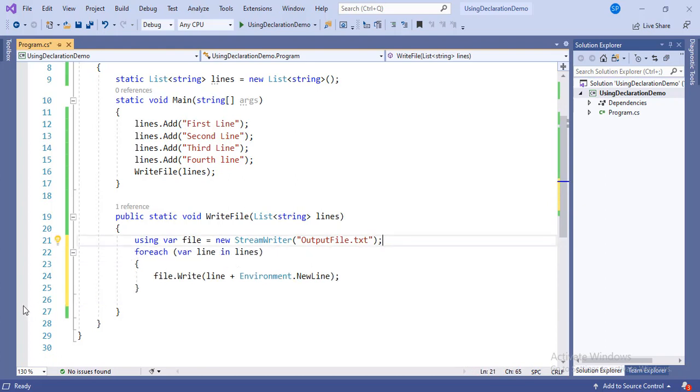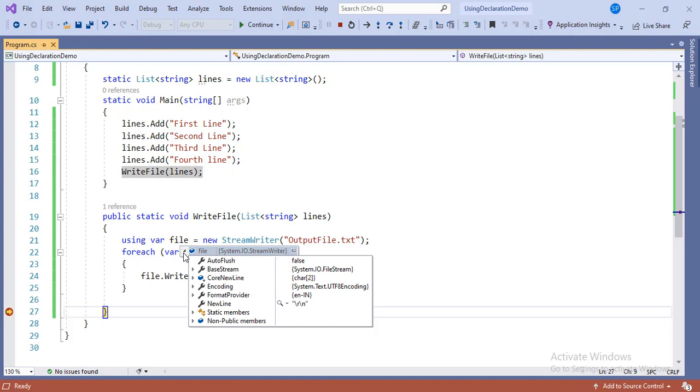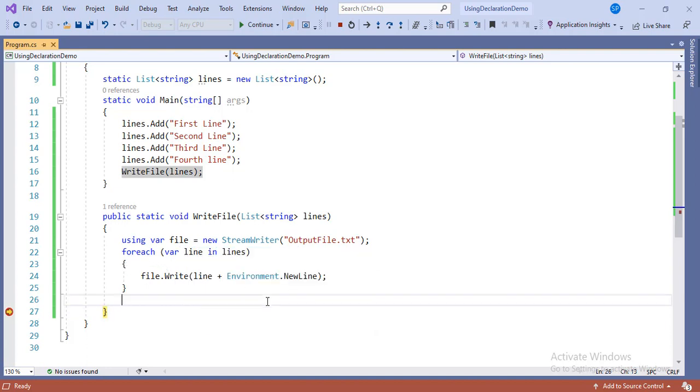Let's put a breakpoint here and run our application. As I mouse over the file variable, it's showing the object of StreamWriter. It means the file variable is scoped to the end of the method, while in the first example of the using statement, it was scoped to the end of the using block only.